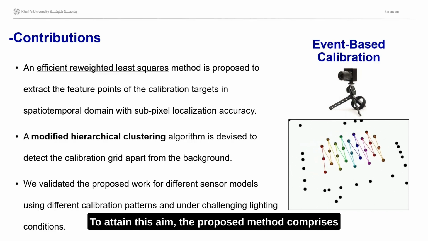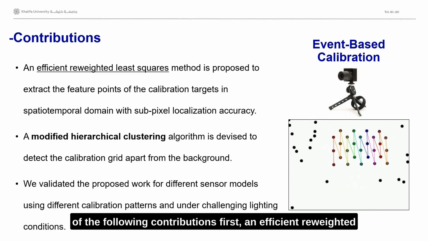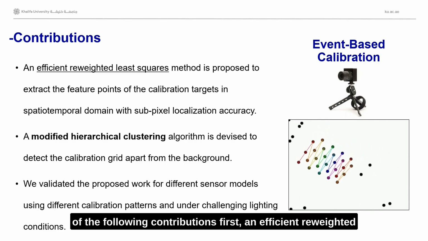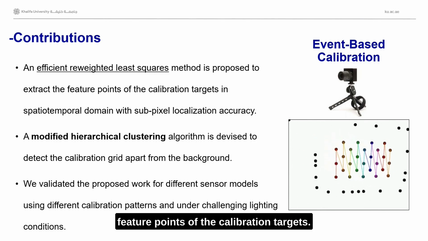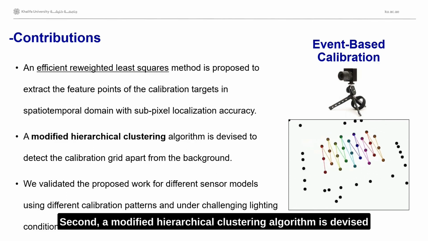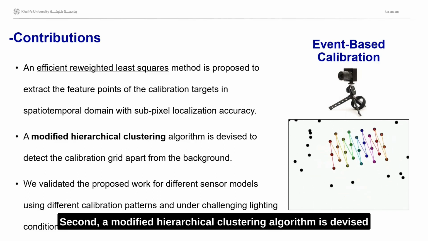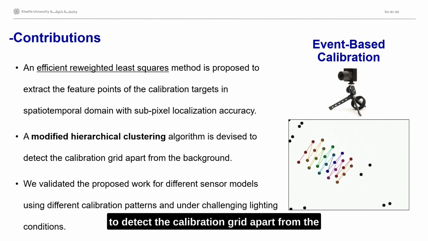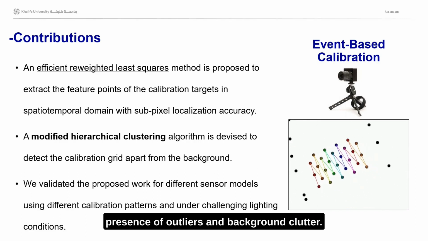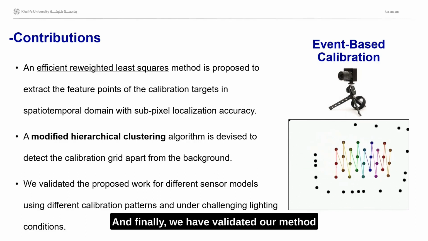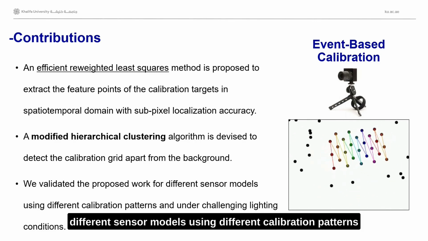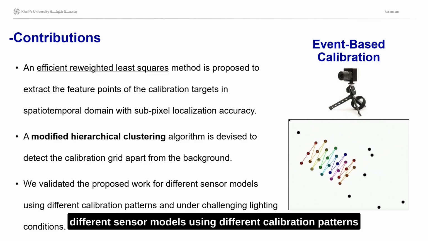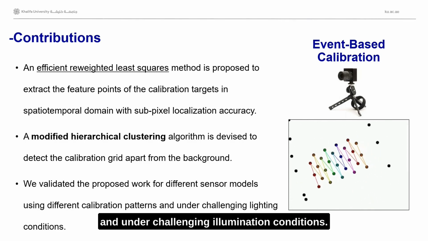To attain this aim, the proposed method comprises the following contributions. First, an efficient reweighted least squares method is proposed to extract the feature points of the calibration targets. Second, a modified hierarchical clustering algorithm is devised to detect the calibration grid, apart from the presence of outliers and background clutter. And finally, we have validated our method in a variety of rigorous experiments for different sensor models, using different calibration patterns, and under challenging illumination conditions.